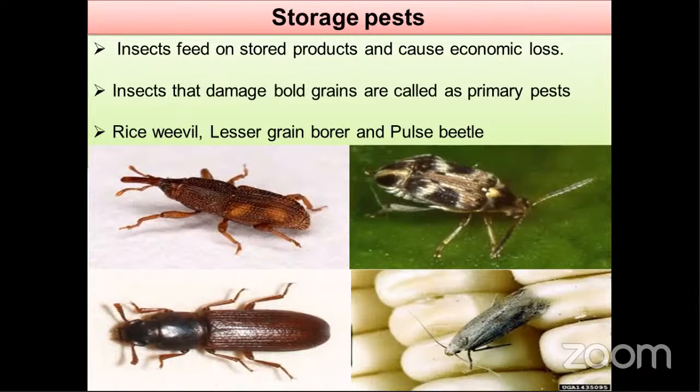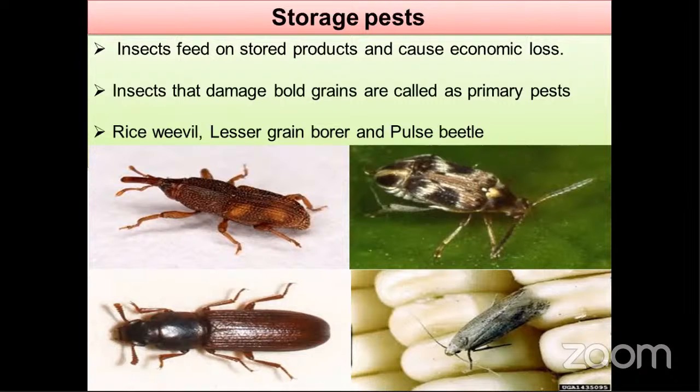So next, secondary pest. What is the secondary pest? Insects that feed on stored products already damaged by primary pest, or that feed on finished products. It means the grains already damaged by primary pest. Bold grains, big grains mean primary pest. So these already damaged by primary pest, we call secondary pest. The name itself indicates the answer, secondary pest.